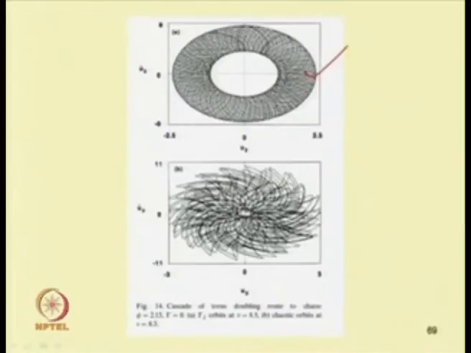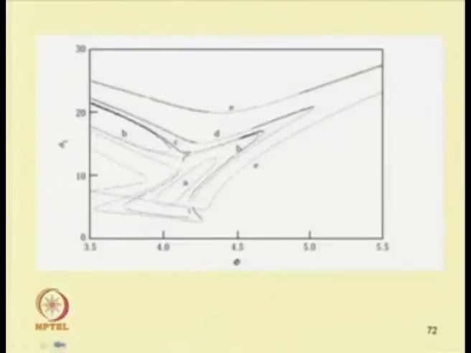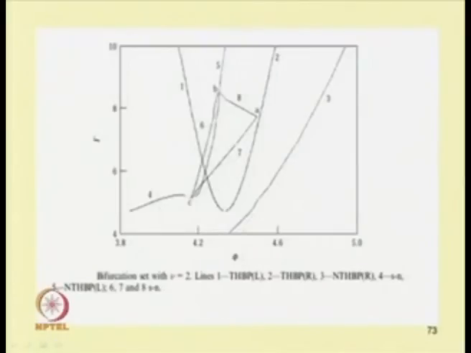Similarly, one can observe different types of cascade. So, initially we have a torus, then this torus doubling route to chaos. So, one can obtain a torus doubling route to chaos in this case by changing this parameter. Also, for combination resonance, this is a set of fixed point response. So, from this fixed point response one can plot this bifurcation diagram.